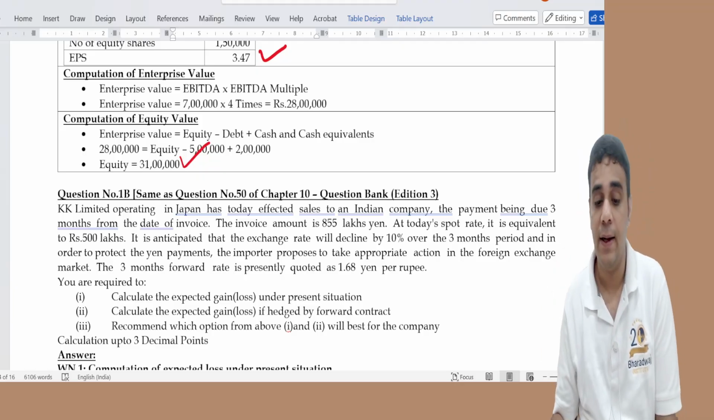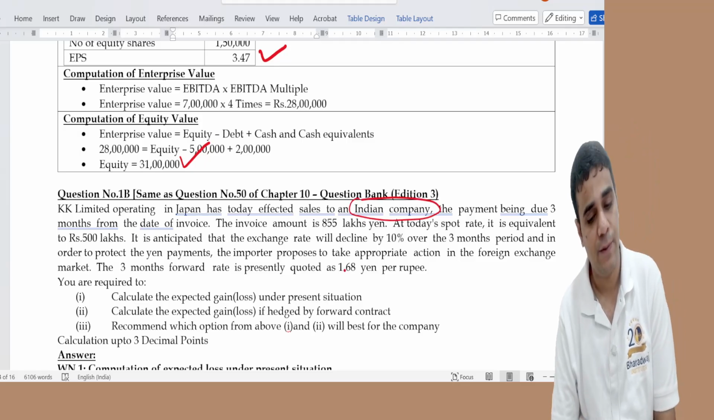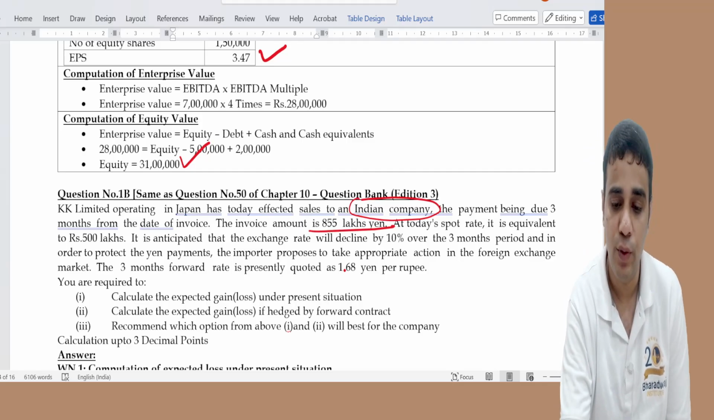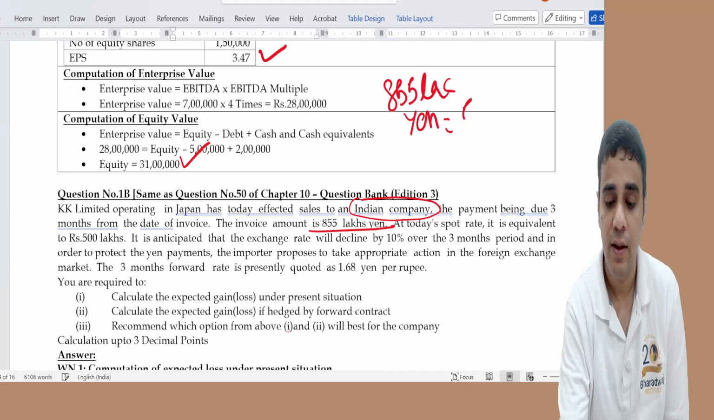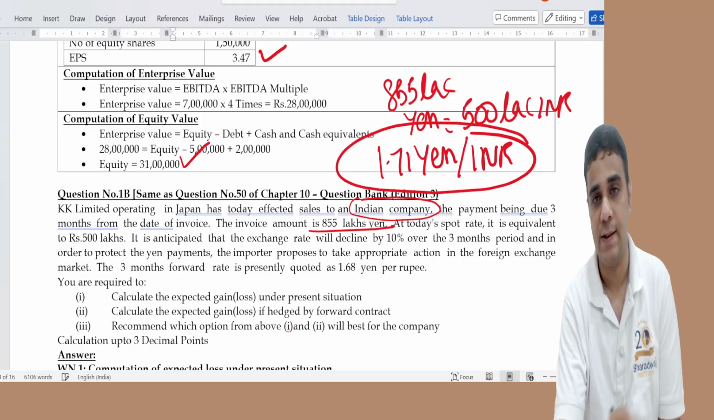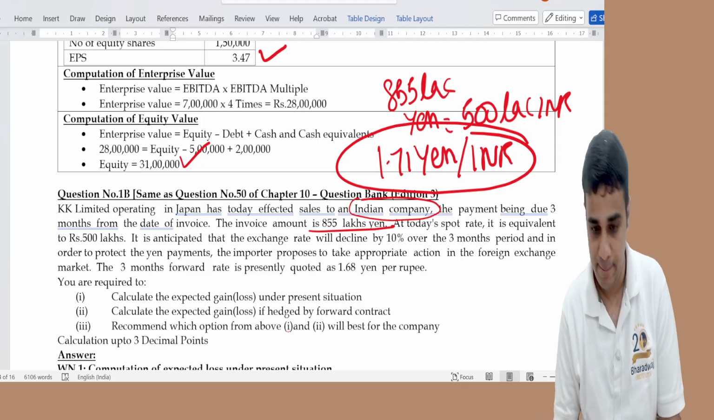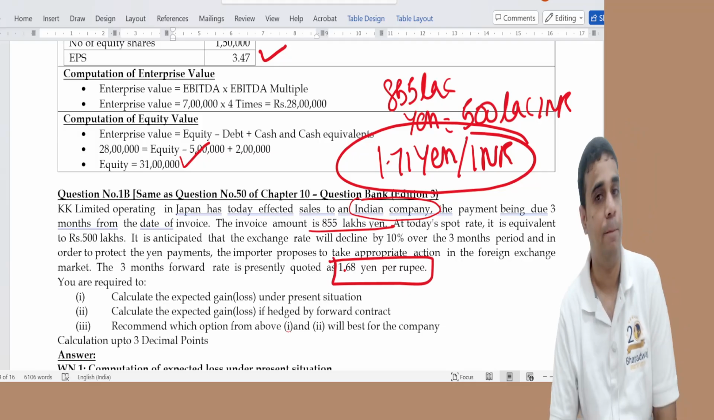KK Limited operating in Japan made a sale to an Indian company. Payment has to be done 3 months from the date of invoice. It is 855 lakh yen equivalent. So today 855 lakh yen equals 500 lakh INR. It will become 1.71 yen per INR. This is today's rate. This will go down by 10%, so 1.71 minus 10%. And the forward rate is given as 1.68 yen per rupee.